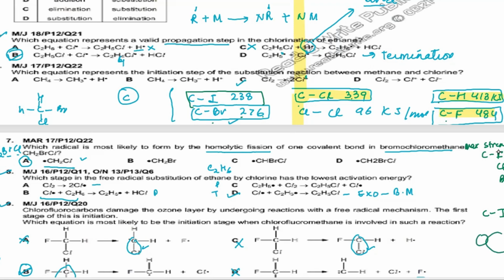The bond is always between the two nuclei, the distance between the two nuclei. So carbon and iodine nuclei are farther apart. So the length is more in this case. So the bond length is max. Since the length is max, the bond strength is going to be minimum here. That means the carbon iodine bond will easily break. Then comes carbon bromine, then carbon chlorine, and then carbon fluorine. And hydrogen comes below. The carbon hydrogen bond comes in between carbon fluorine and carbon chlorine.